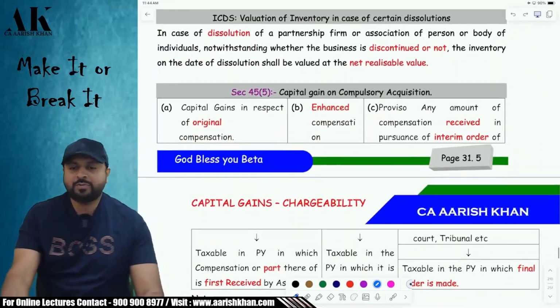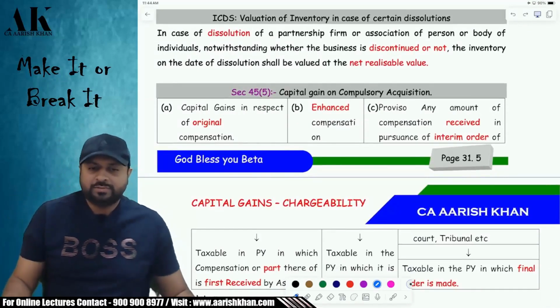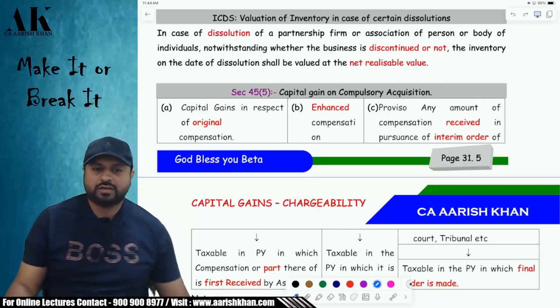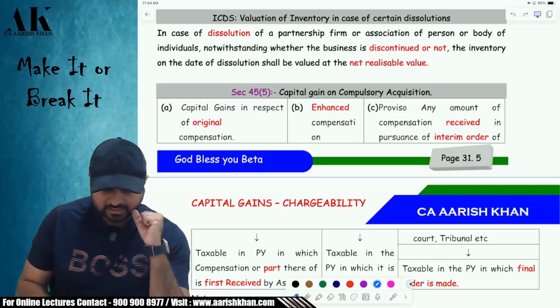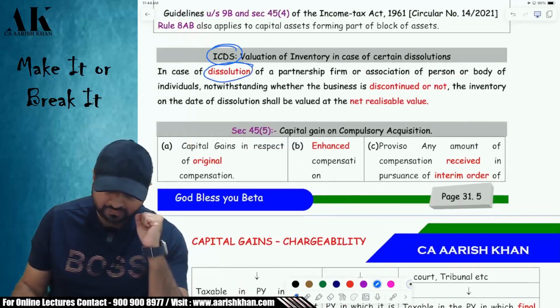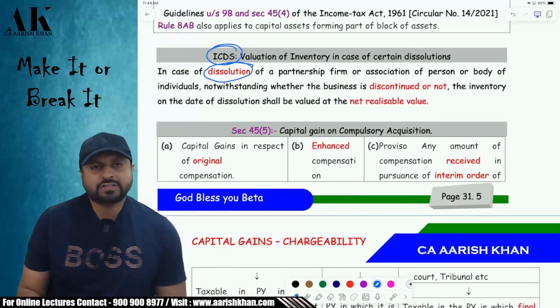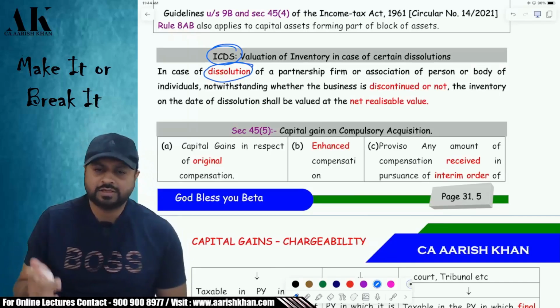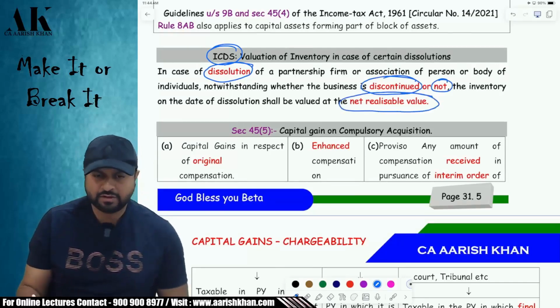Now coming to the next point. For better understanding, obviously, you have to see the 3 CBDT circulars which I have done with you all in the class. That will be exhaustively explaining you the entire provision. Now, as per ICDS, if there is a dissolution of the partnership firm, at what value you will value the inventory? In case of a dissolution of a partnership firm, whether the business is now discontinued or not, it doesn't matter. You will always value the inventory at the net realizable value, that is NRV. Okay, this is a small discussion, nothing great as such.